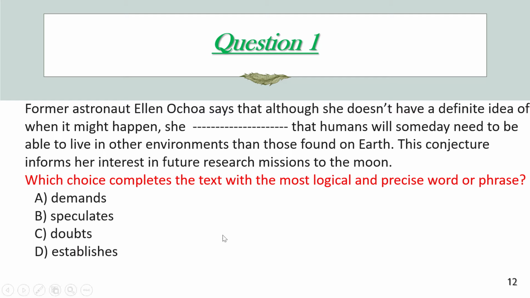Question 1. We have 6 questions from the official digital SAT from the College Board. We're going to try to simplify or summarize the text, and we're going to try to make a prediction before going through the answer choices.